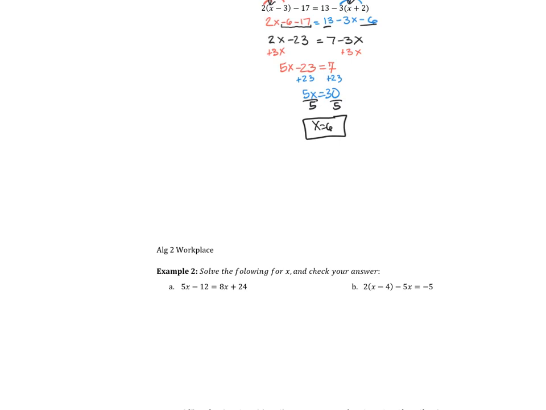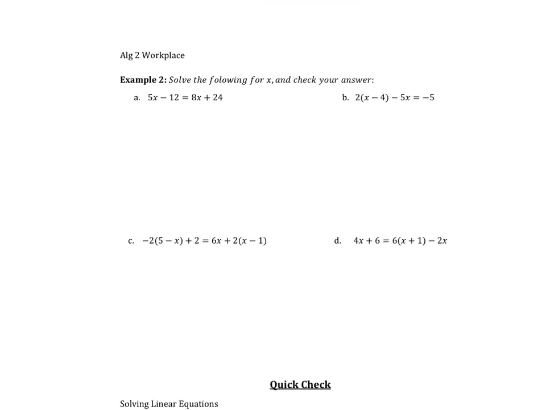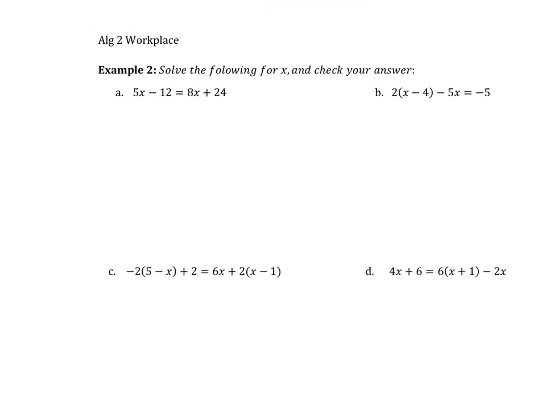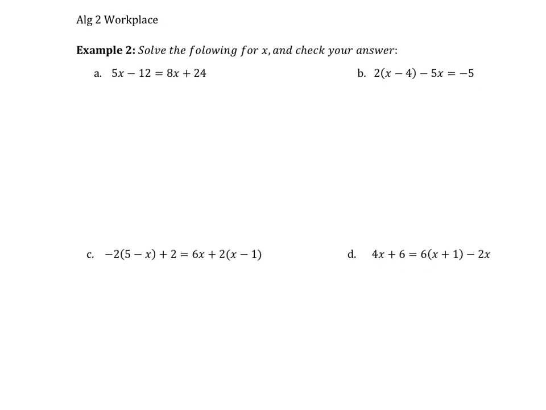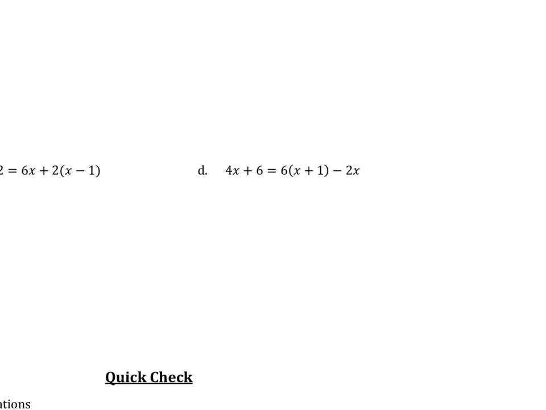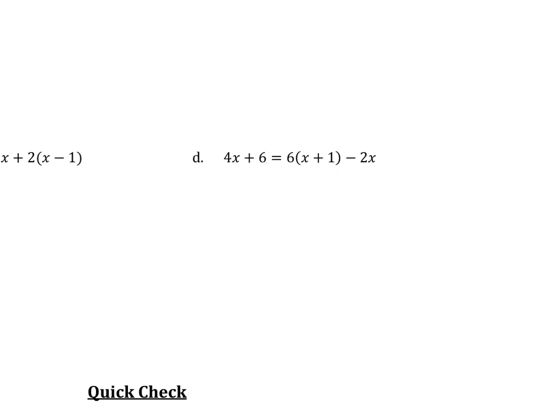Alright, if we look at example 2, I want you guys to go ahead and try A, B, and C. Go ahead, try A, B, and C. Alright, and so letter D I wanted to do just because it looks a little different. We're going to have one of those weird situations where the answer is not going to be a number. Just want to show you what that looks like.